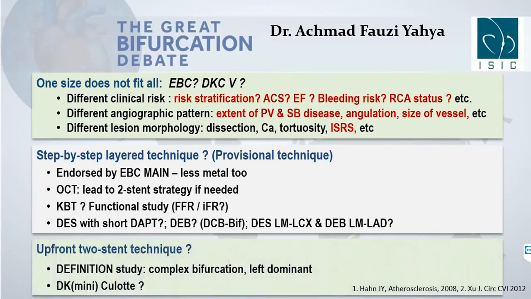And of course, the other option is an upfront two-stent strategy. This is still a viable option because we know that the patient has a left dominant system, and the anatomy also fits the so-called complex bifurcation, as mentioned in the DEFINITION trial. We know also that the circumflex is a very important vessel. So the question is again whether we would like to use the TAP cross technique or the recently introduced mini-crush. But if I have to use this upfront two-stent technique, then I will use the DK crush technique, because this is the technique that I'm very much fond of.